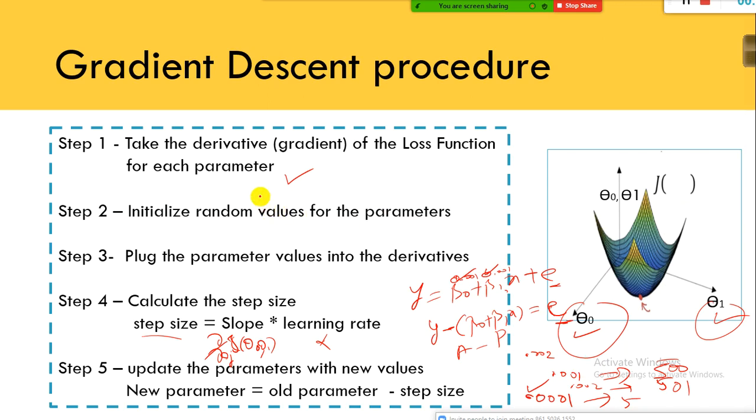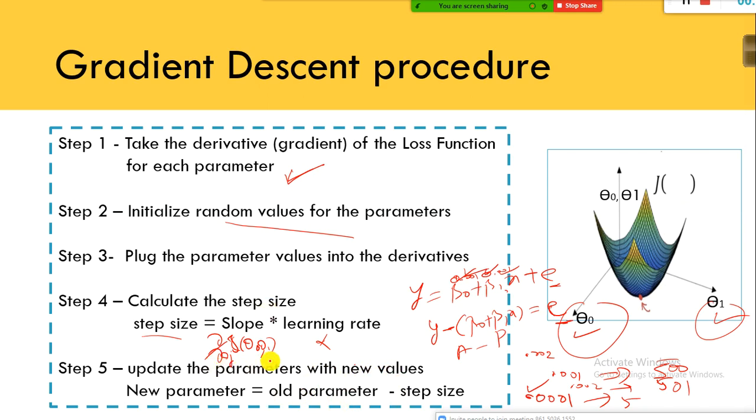So initially, initialize random values for the parameters. That is what it says, right? This one we will discuss; ideally this is supposed to be the next step. The first step is we initialize the random values for the parameters beta naught and beta 1, plug the parameter values into the derivatives, calculate the step size, and update the parameters with new values, because we need to know the next step. Which direction should I take, and what is the size of my step, you need to know.